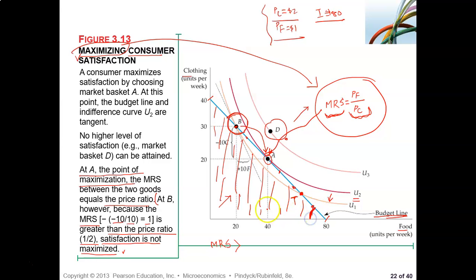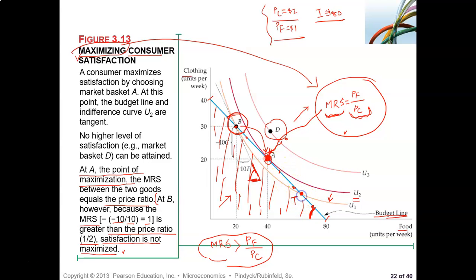This budget line has lower slope than this tangent, right? This is the slope of the budget line. So you see that this equality will not hold here. Only at the tangent point do we have equality. At any other point we will not.